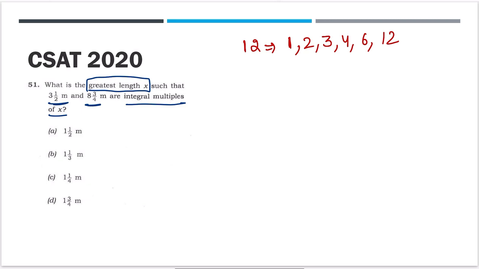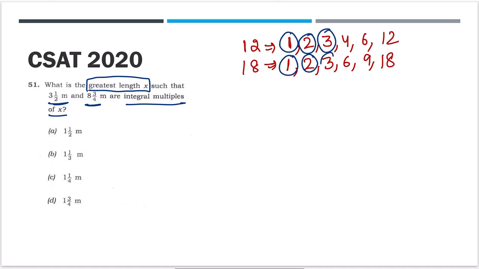Now taking another one, suppose I take 18. The factors of 18 are 1, 2, 3, 6, 9, 18. Now, when I ask what is the HCF: 1 is common, 2 common, 3 common, and oh, 6 is also common. So 6 is the highest common factor. HCF is the highest common factor.